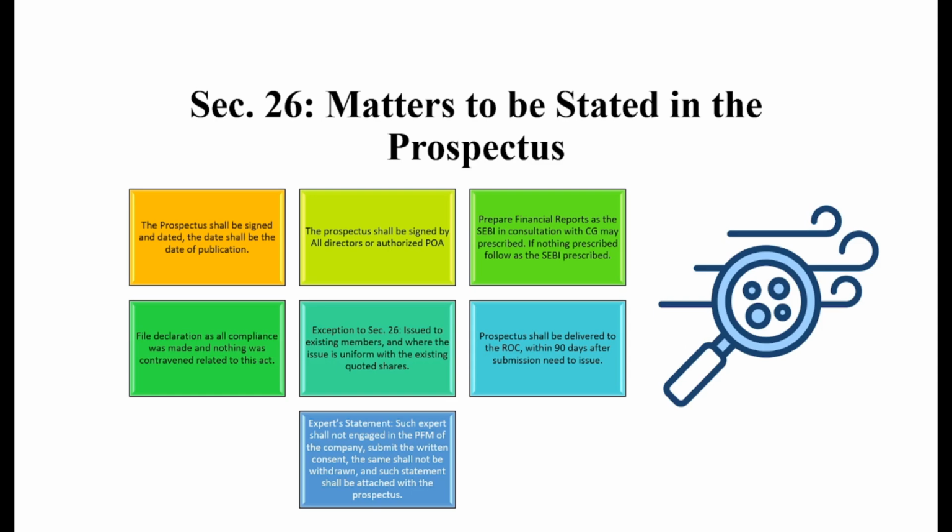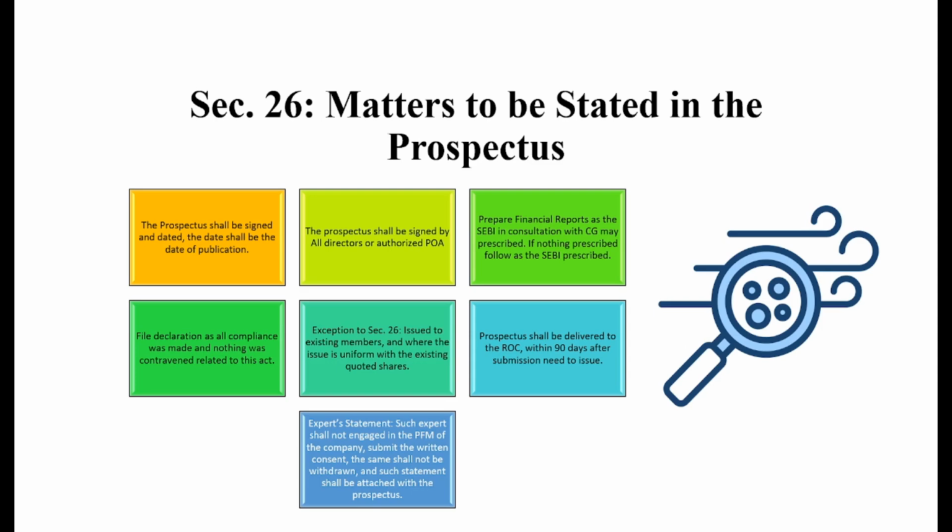If there is no date, then the prospectus shall not be issued until such date has been inserted. Whether the prospectus is issued before or after such date, if a date is mentioned on a prospectus, it shall be deemed to be issued or published on the same date.